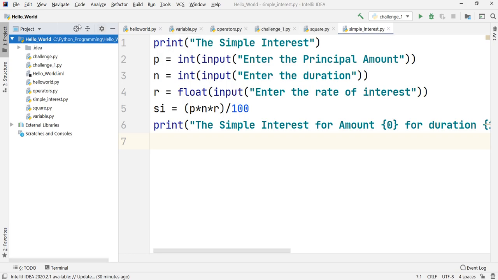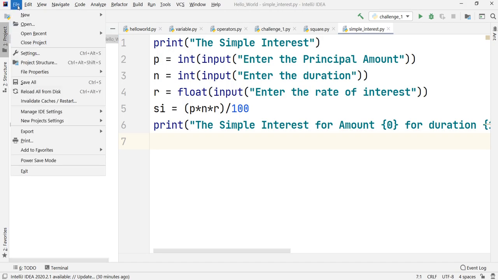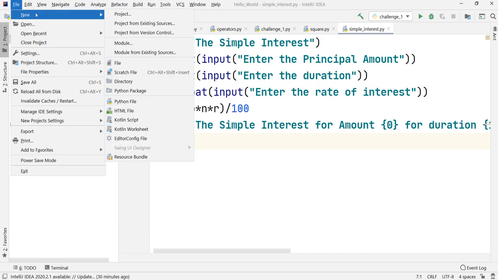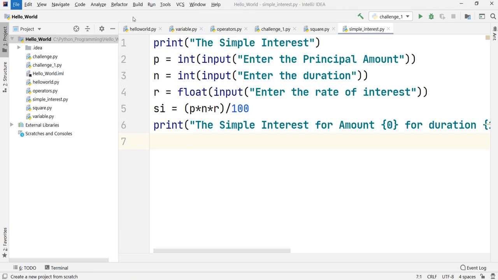But now that we are going to see a big concept, right now we are going to create another project. Let us understand the procedure. Again, go inside the File menu, then New, and click on Project. We have already seen this, but let us just revise it again.